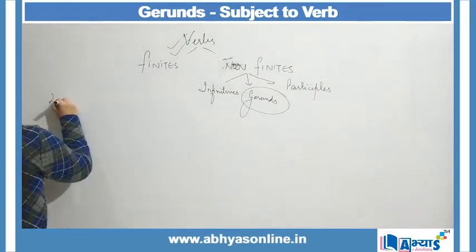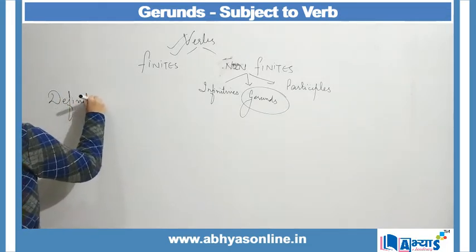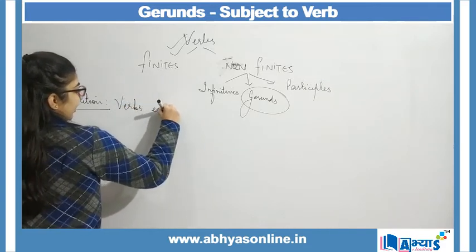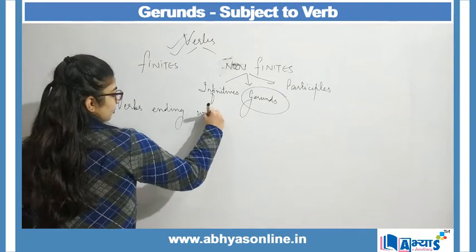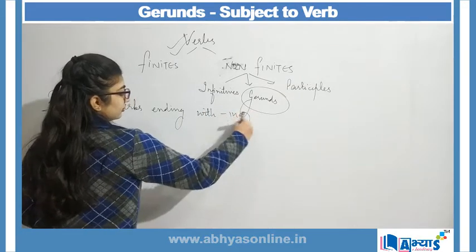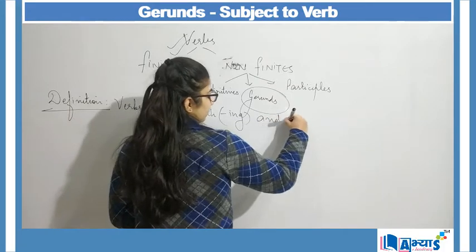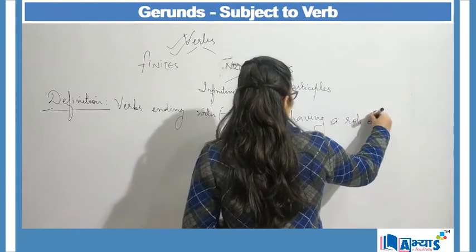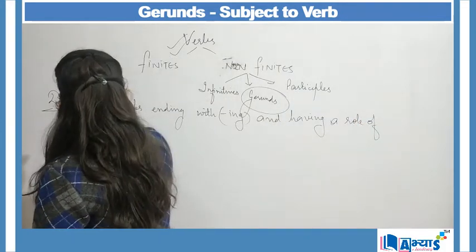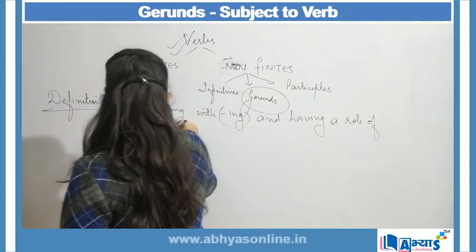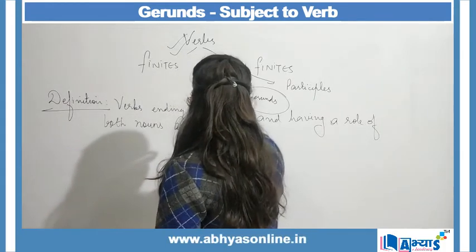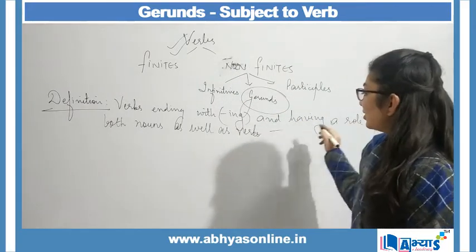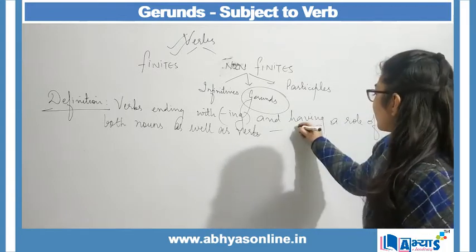So the definition of gerund can be that verbs ending with ing and having a role of both nouns as well as verbs are referred to as gerunds.